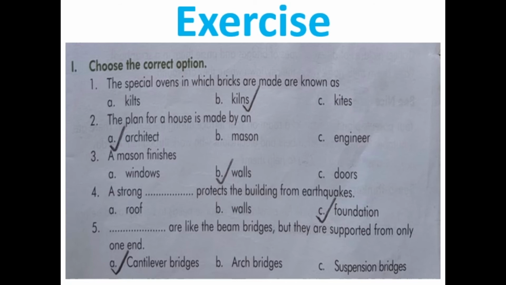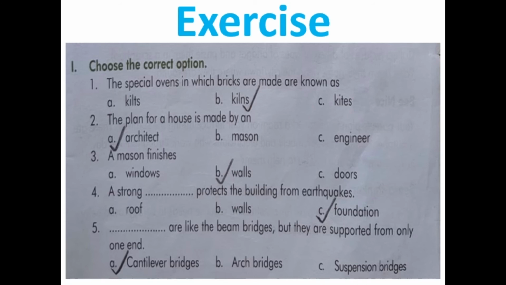Number 2. The plan for a house is made by an option A. Architect, B. Mason, C. Engineer. Correct option is option A. Architect. Number 3. A mason finishes option A. Windows, B. Walls, C. Doors. Correct option is option B.